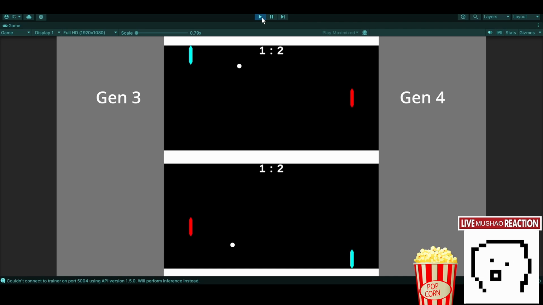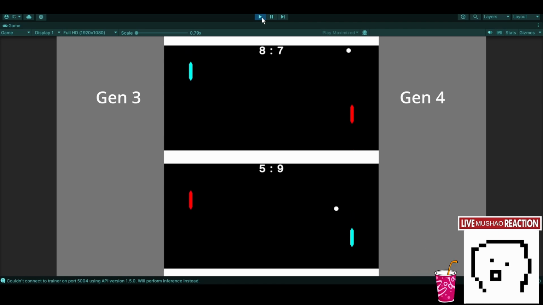Sometimes if Gen 4 just does nothing, doesn't hit the ball, and the ball still goes into the other side's goal, then it'll receive a reward, which might make it think maybe certain Y positions are just better, and focuses on moving towards that position instead of actually trying to hit the ball. Yeah, that was not really good.